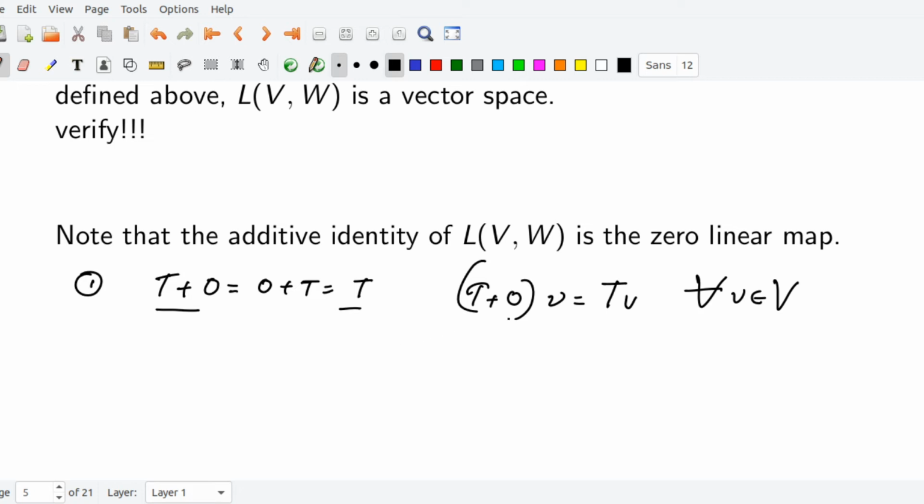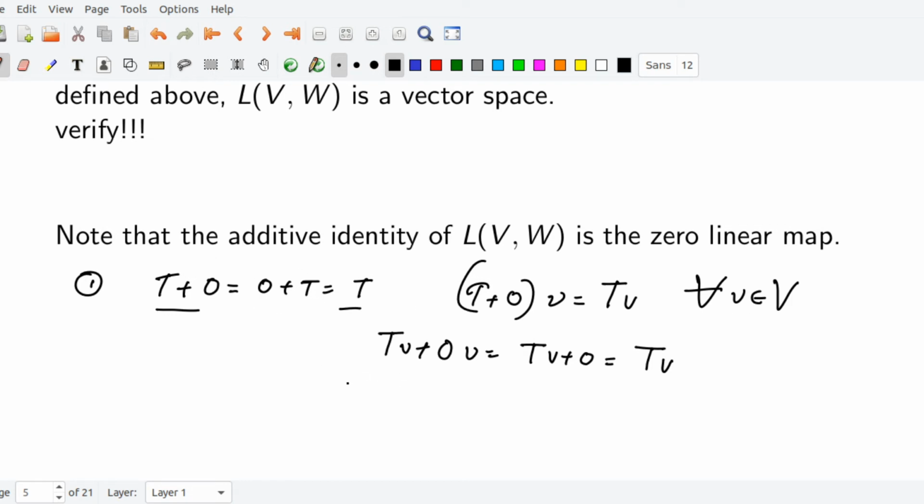That's very easy to verify, because by definition (T+0)(v) equals Tv + 0v. Here 0 is the zero map, which maps every vector into 0. So Tv + 0, where Tv and 0 are vectors in capital W, and 0 means the zero vector in W. Hence it equals Tv. So we have verified that (T+0)(v) equals Tv for every v in V. Hence T + 0 equals T.